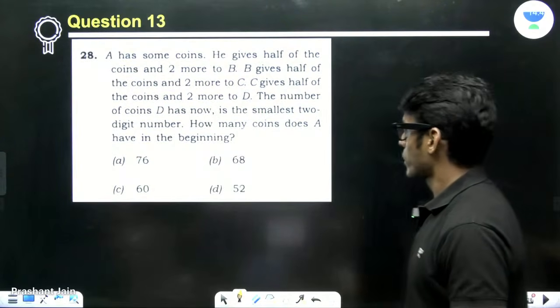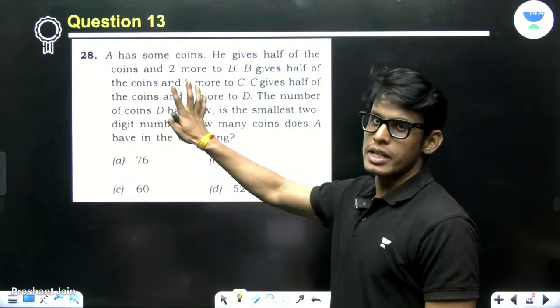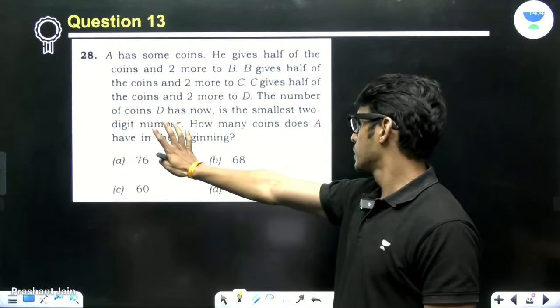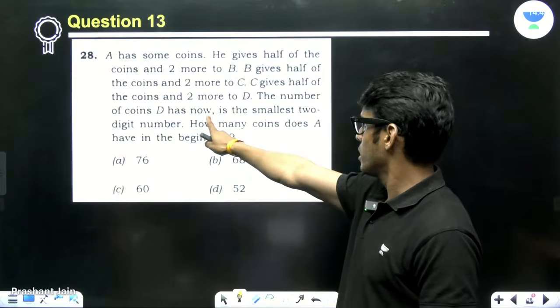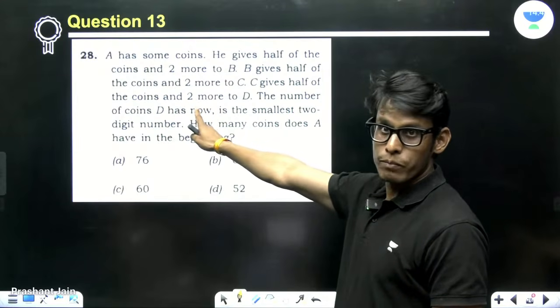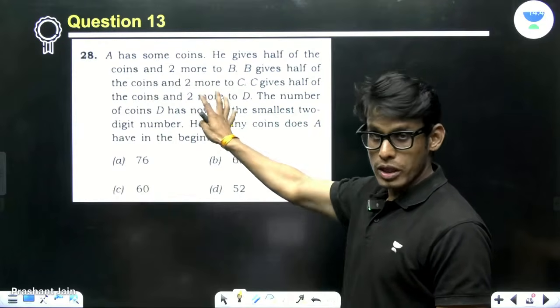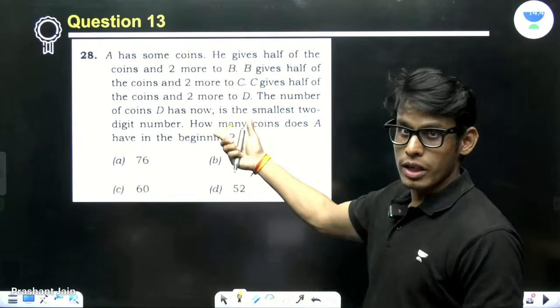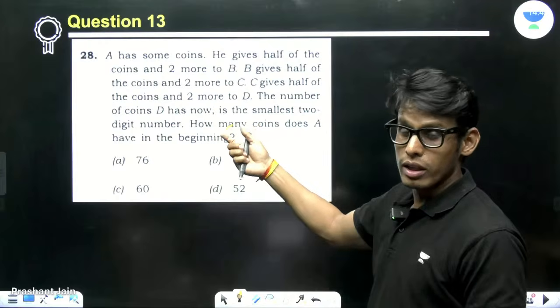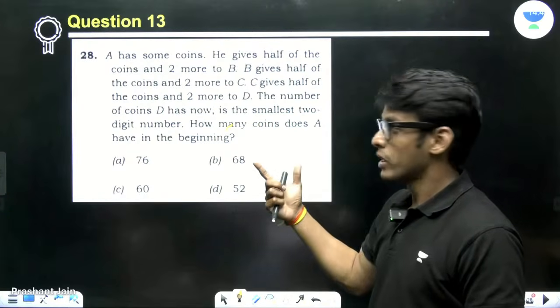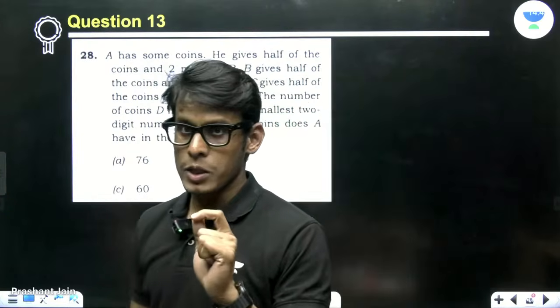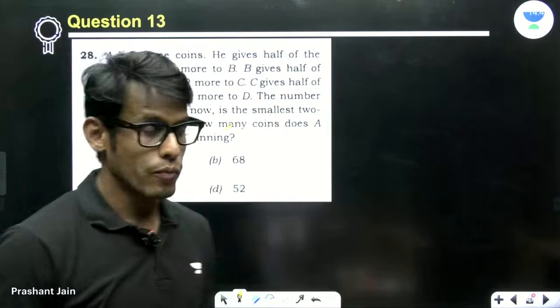Now, this is a skippable problem, in my opinion. This is a skippable problem, but again, this problem was exactly repeated in 2023 as well. So this is a repeated problem. This includes ratio, and this has to do with what you assume initially. Now, there is a smart manipulation here, which I'm going to teach you.